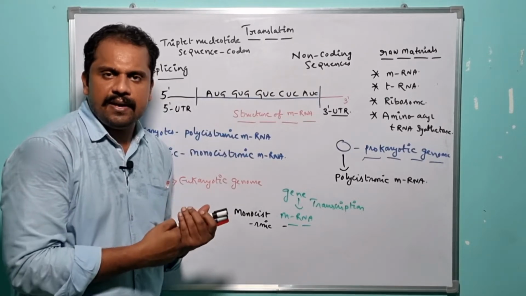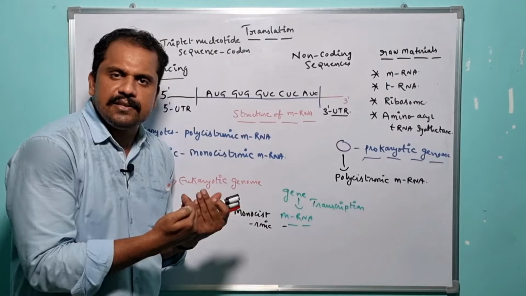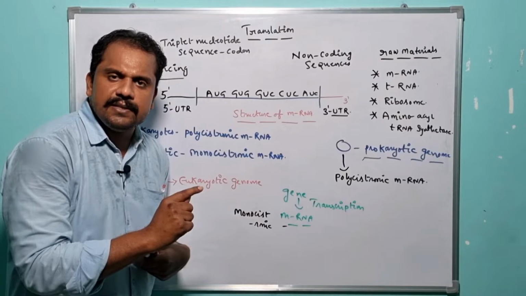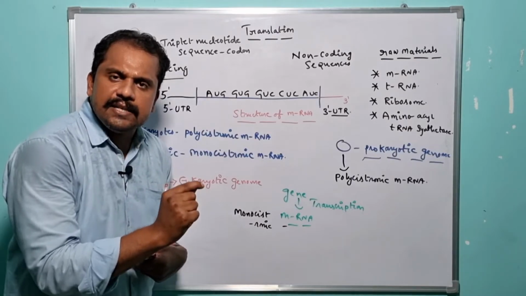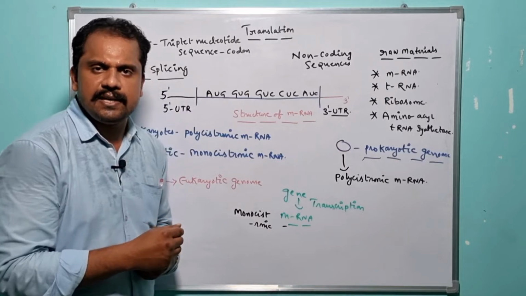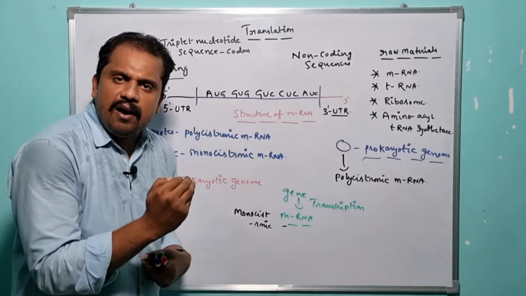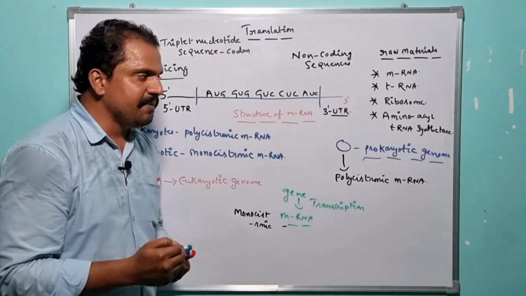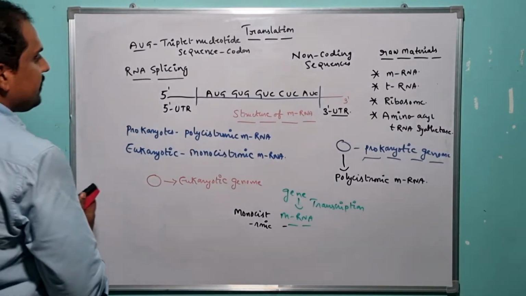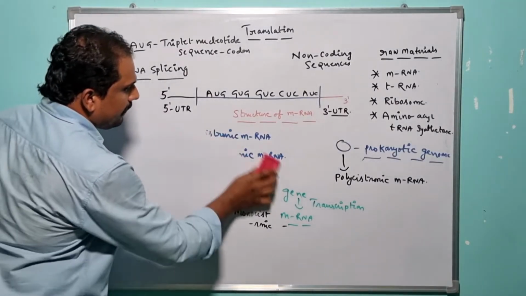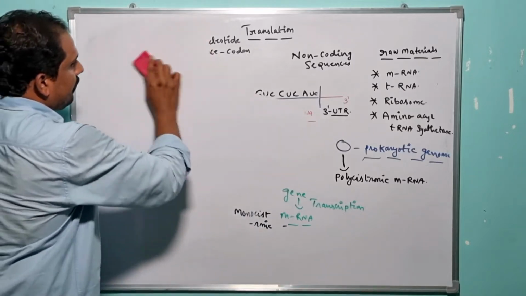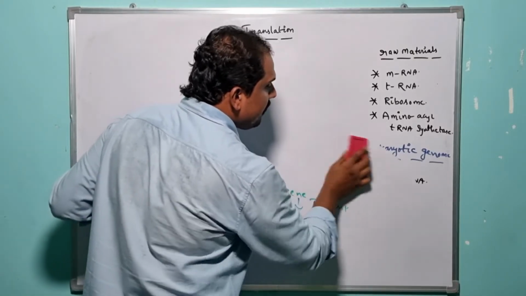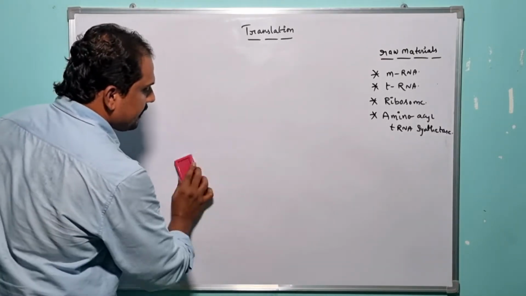So this is about the mRNA, right? The mRNA structure and the various nucleotides which are encoded in the specific mRNA, and the variation present between prokaryotic mRNA and eukaryotic mRNA. So the next specialized raw material which is responsible for organizing the translation mechanism is nothing but what? tRNA, right? So let me present it here. tRNA is the next specialized raw material responsible for organizing the translation process.